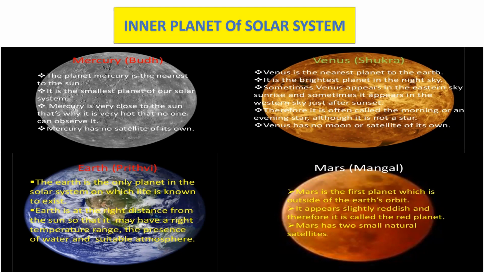Of all the planets, Mars is most like the Earth. Its surface is rocky, and Mars also has a thin atmosphere compared to the Earth. Mars has 2 small natural satellites.